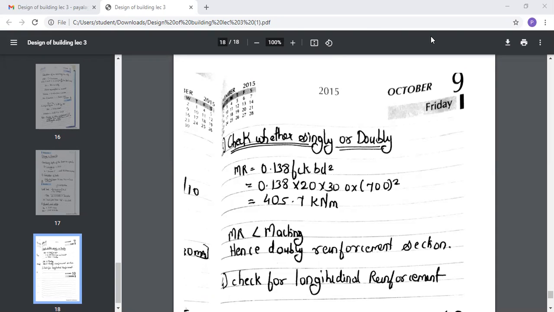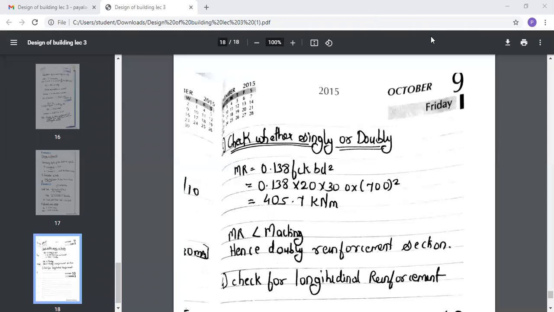Okay. So now you need to repeat the same steps. First of all, you need to check for the longitudinal reinforcement. For longitudinal reinforcement, again you need to consider the balanced section. So what will you consider in the balanced section? Again the same formula that you had used earlier, that is C1 into L into A1 plus C2 into L into A2. So the same steps you need to repeat and calculate FSC. FSC you will get as 616.67 MPa.